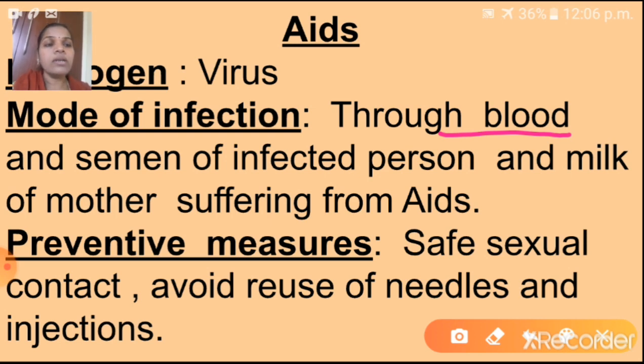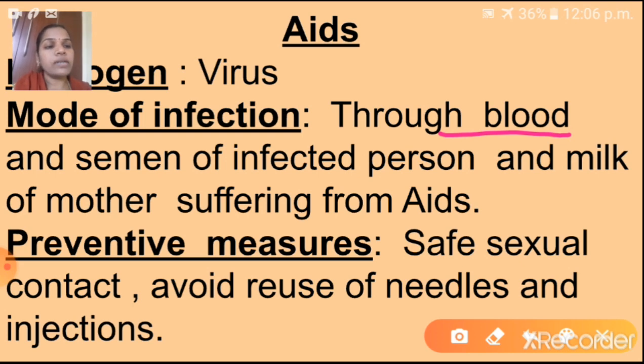milk. Okay, so next one is what? Preventive measures: safe sexual contact, avoid reuse of needles and injections. Every time we have to use a new needle, so avoid reuse of needles and injections. These are the preventive measures of AIDS.